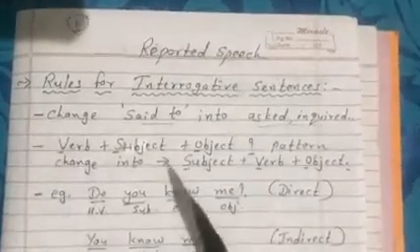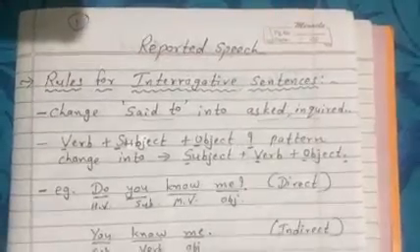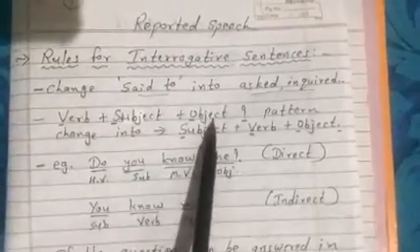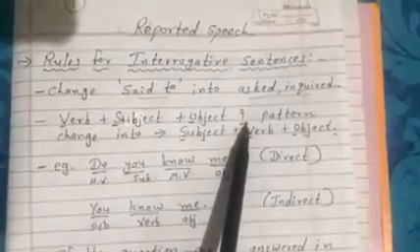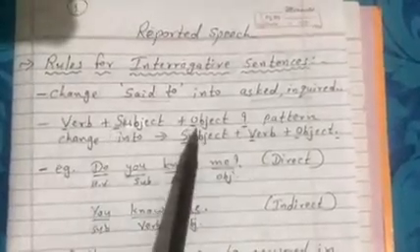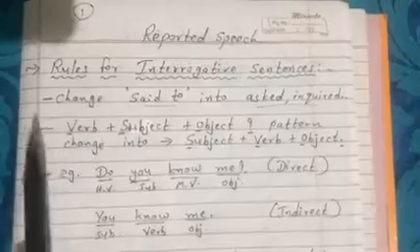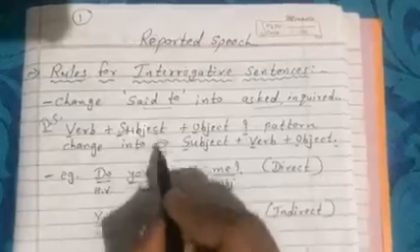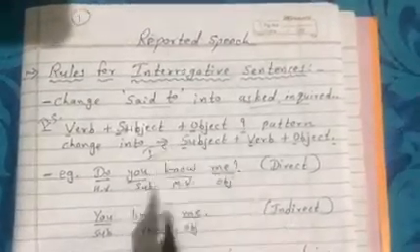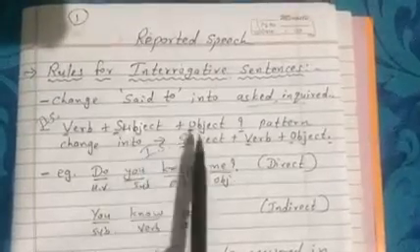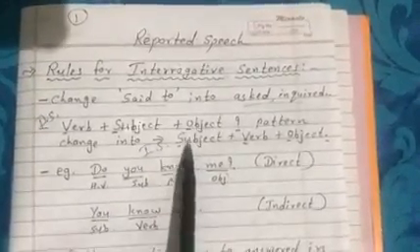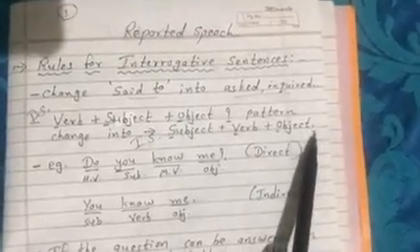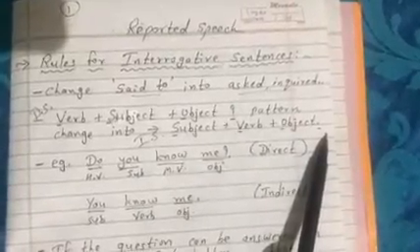Now you may be confused about what an interrogative sentence is. Look at this: an interrogative sentence has the pattern verb plus subject plus object and a question mark. We call that the VSO pattern, and we use it for direct speech. When you change into indirect speech, the subject will come first: subject, verb, object. It becomes a simple sentence with a full stop. The question mark you have to remove.